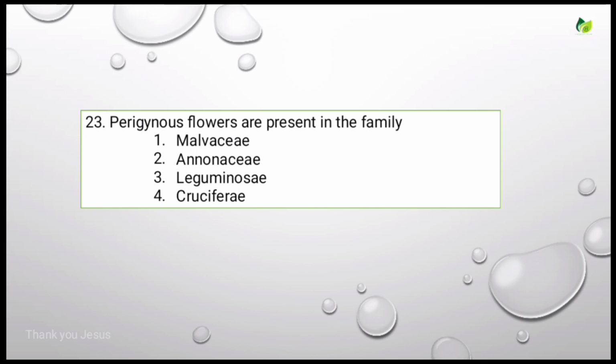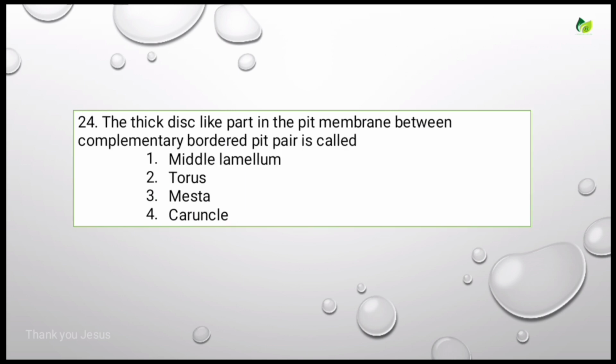Let's see the next question. Perigynous flowers are present in the family, options are Malvaceae, Anonaceae, Leguminaceae, Cruciferae. The correct answer is Leguminaceae. Let's see the next question, the thick disc-like part in the pit membrane between complementary bordered pit pair is called, options are middle lamella, torus, mesta, caruncle.